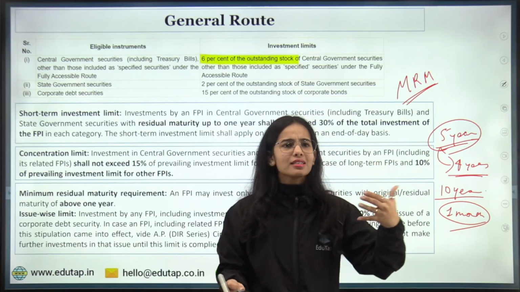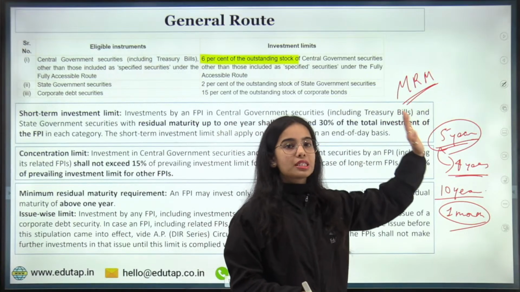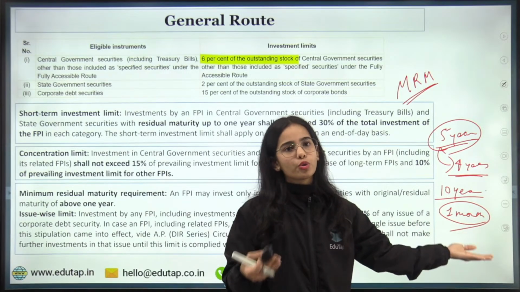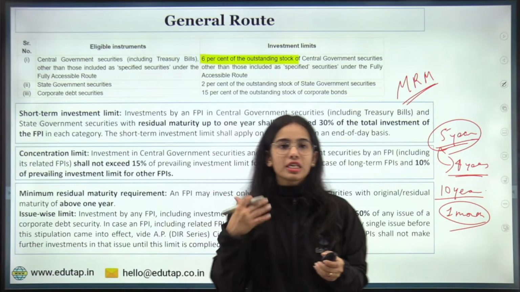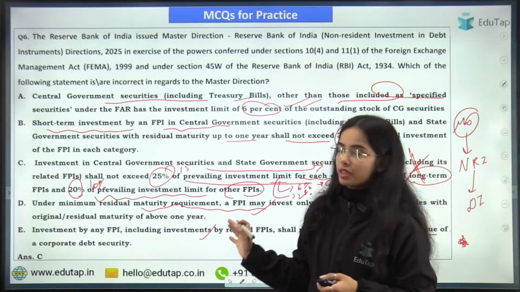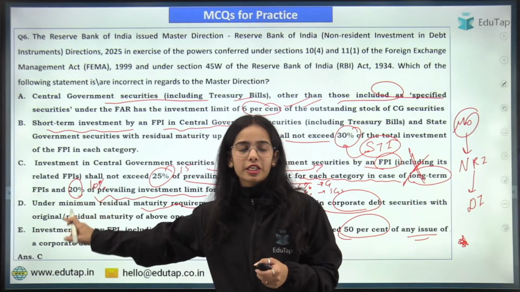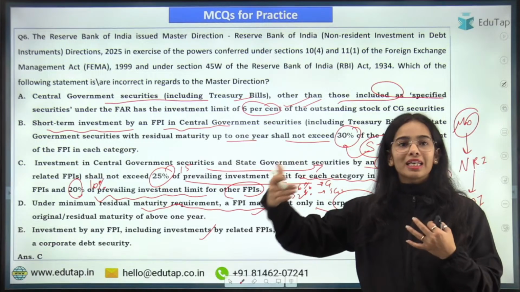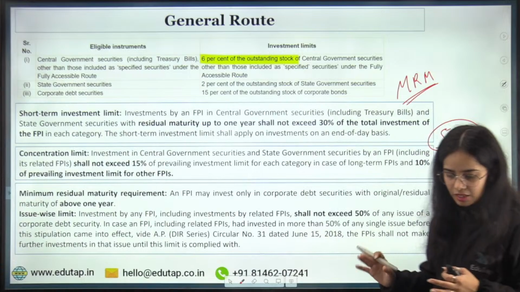So remaining maturity is the remaining time for the maturity, right? Basic English. So residual maturity means remaining maturity. That is the time that is left for the bond to mature. In the case of central government security, there is no minimum maturity. While in the case of corporate bonds or corporate debt instruments, under the minimum residual maturity, the minimum remaining maturity should be above 1 year. So I hope this is very basic and understandable now.